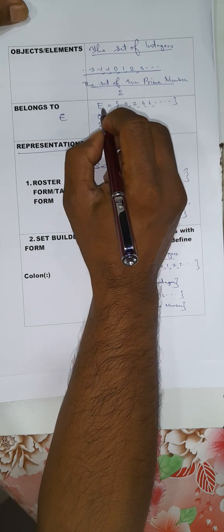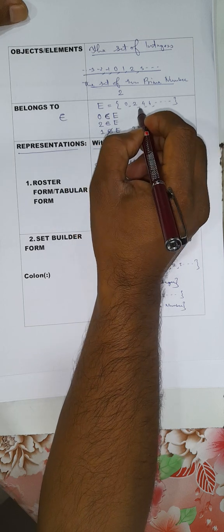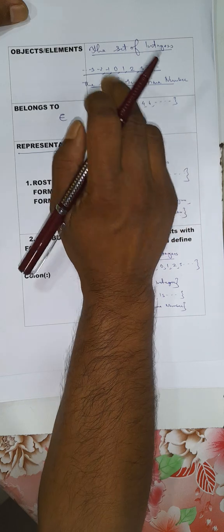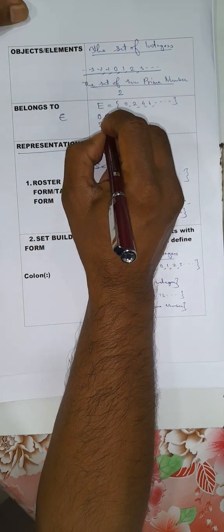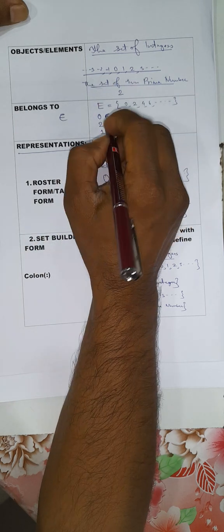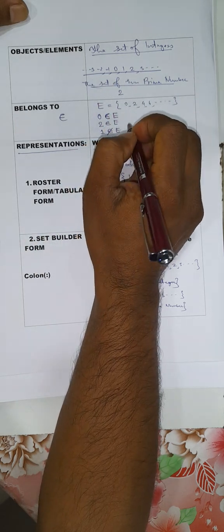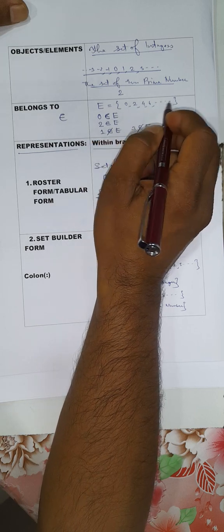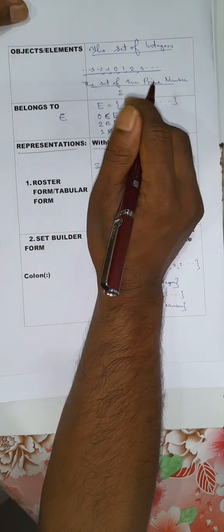Now, when we find any object or element within the set, we use the symbol belongs to. Now, when we define the set of even numbers 0, 2, 4, 6, etc., then we find that 0 is an element of this set. So we say 0 belongs to E. Similarly, 2 is an element of this set. 2 belongs to E. Now, number 1 does not belong to this set. This is the set of even numbers.